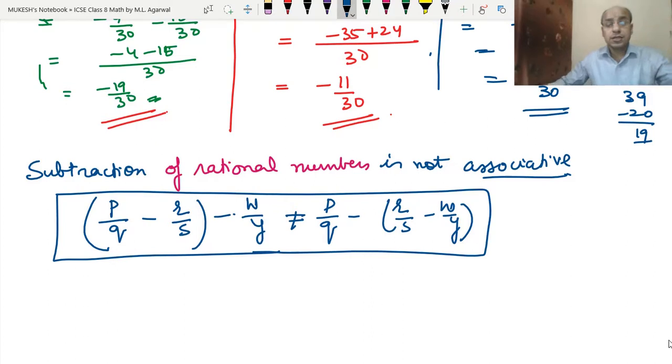So students, for subtraction, there is only one property which holds true for rational numbers, that is only the closure property. The associative property and commutative property do not hold. So that means to subtract numbers we cannot change their order like we did in addition. In addition, whichever way we add, we will always get the same answer. But in case of subtraction, we will not get the same answer. So we cannot change their order. We have to do it in the order as given. If we change the order, we will get different results. I hope you have understood this topic about the subtraction of rational numbers and their properties.